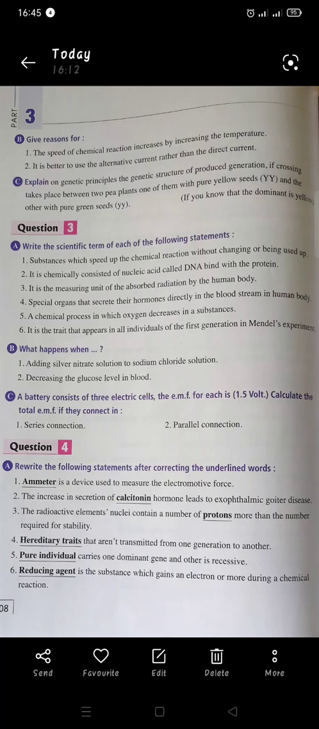4. Heredity traits that aren't transmitted from one generation to another. No, not the heredity trait. These are the acquired traits. 5. Pure individual carries one dominant gene and the other recessive. No, hybrid individual which carries a dominant gene and the other is recessive. Number 6. Substance which gains an electron or more during the chemical reaction. The substance which gains is not a reducing agent, it is an oxidizing agent.